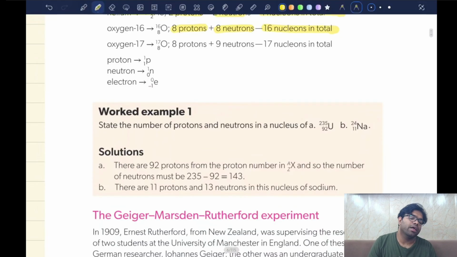Isotopes usually have different physical properties because their weight is different. But they do have similar chemical properties, because the chemical properties of an element are determined by the number of electrons.